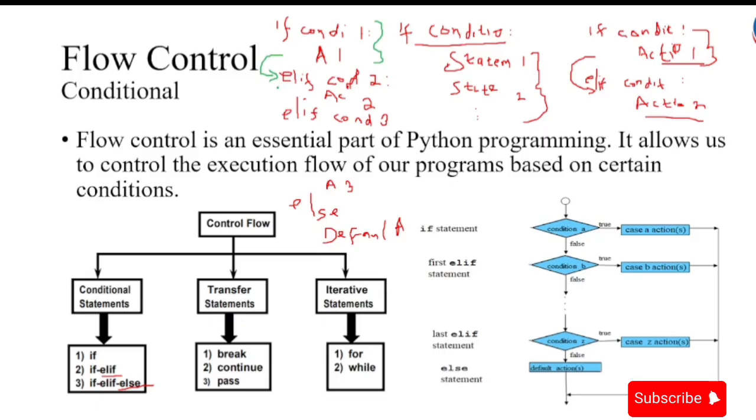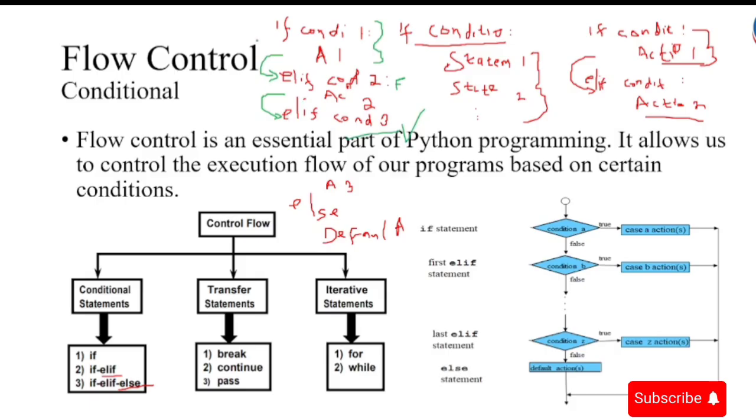If this second elif condition is false, I will go to condition 3. If this condition is true now, I will execute condition 3. That is if this elif condition is true.